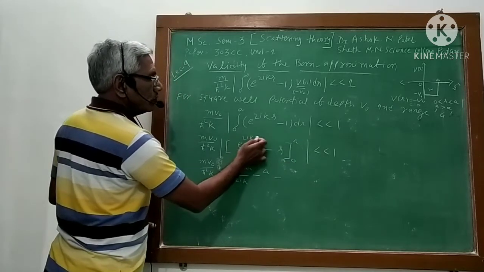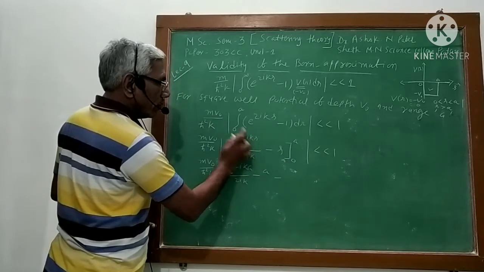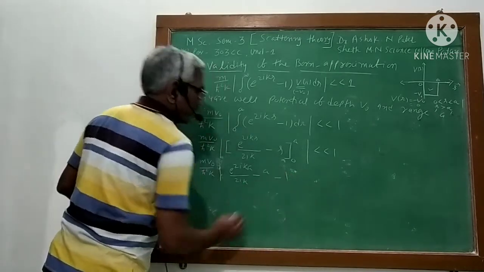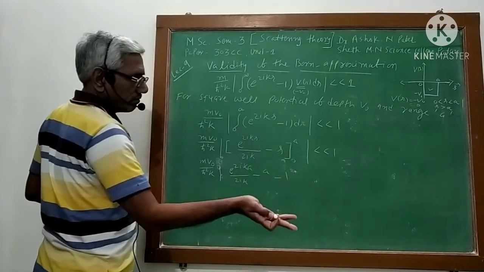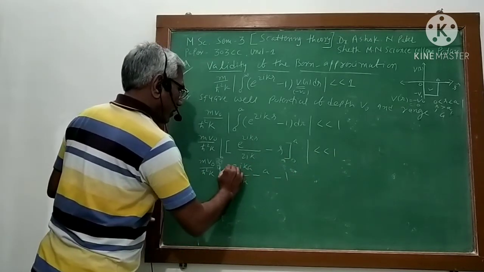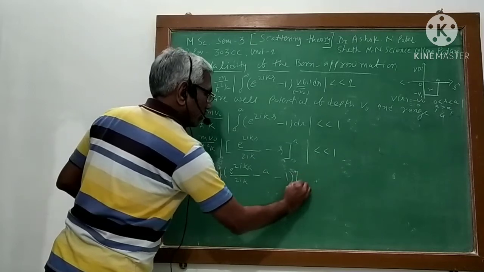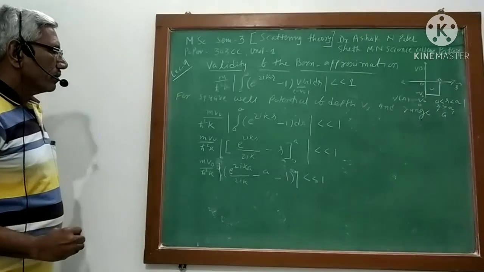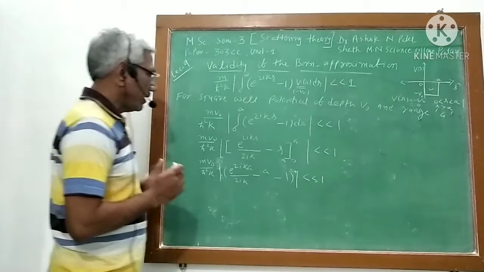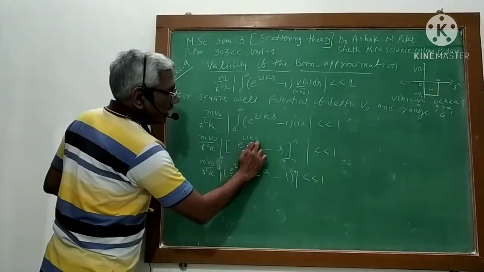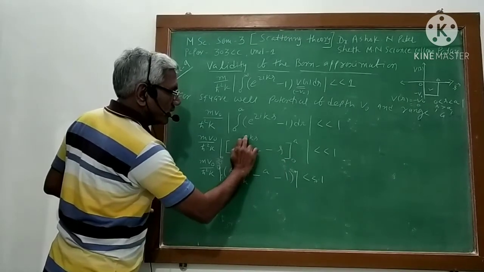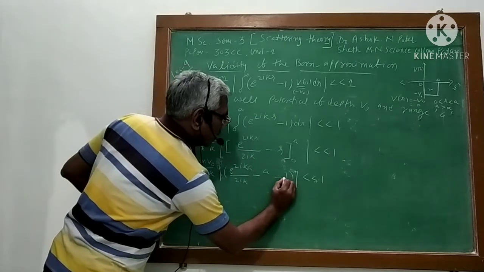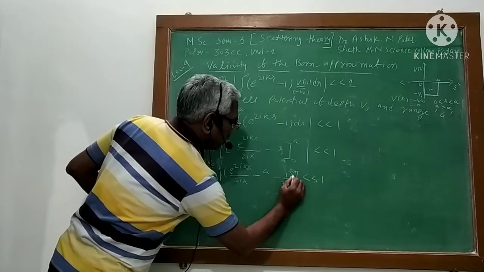So e raised to 0 means it is 1, and r is 0 so it is 0.